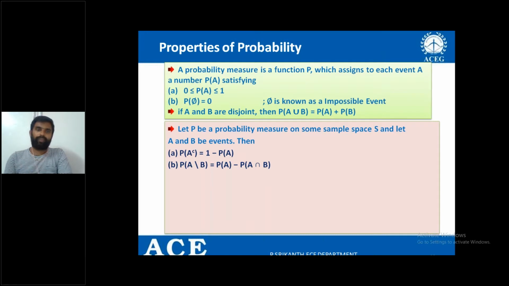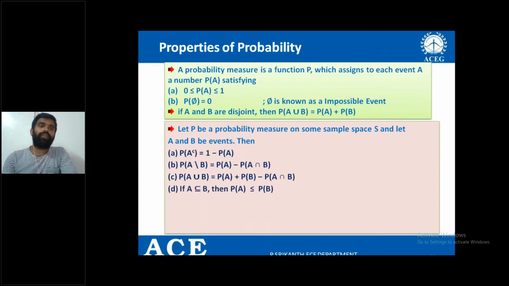Coming to the next slide, I'll explain. Next, this is what we have seen just now. If A is a subset of B, then P of A is always less than or equal to P of B. That is, the probability of A is always less than or equal to the probability of B. Simple. Let us take two events.